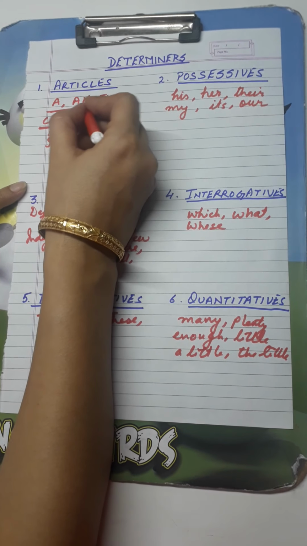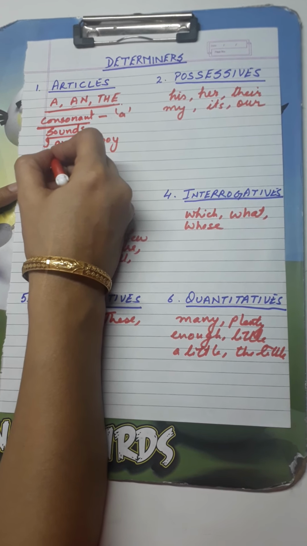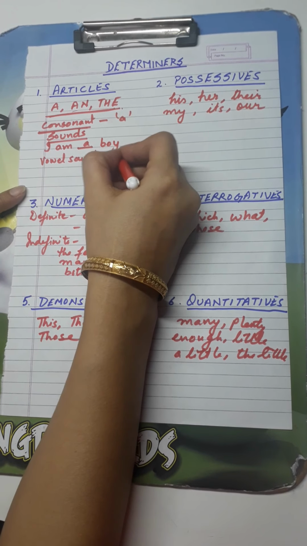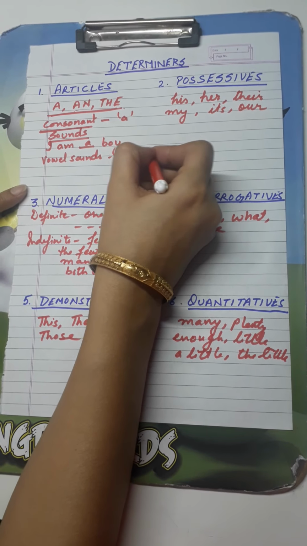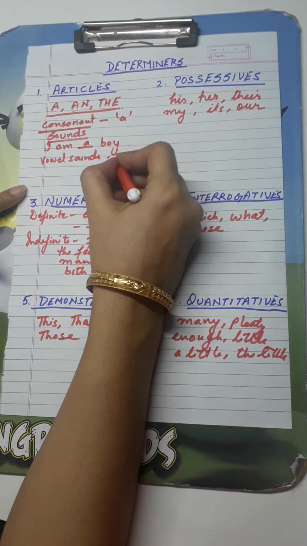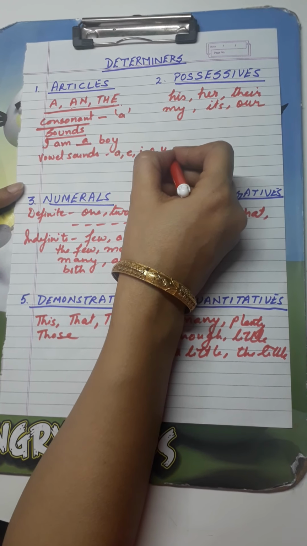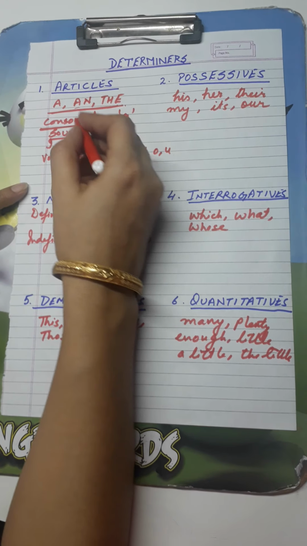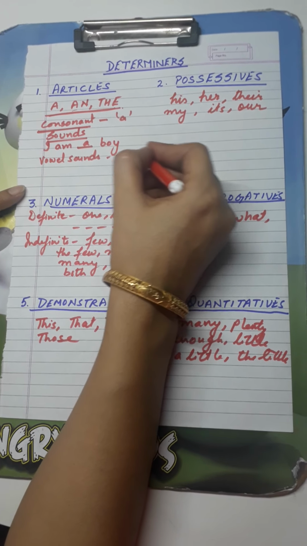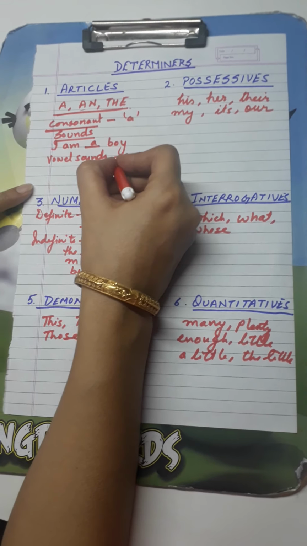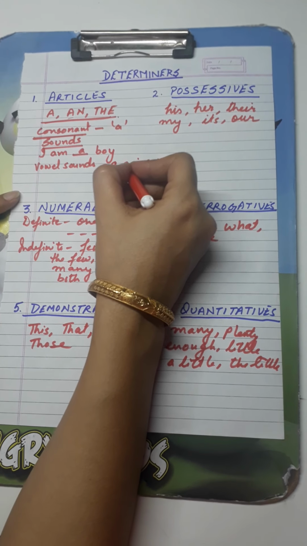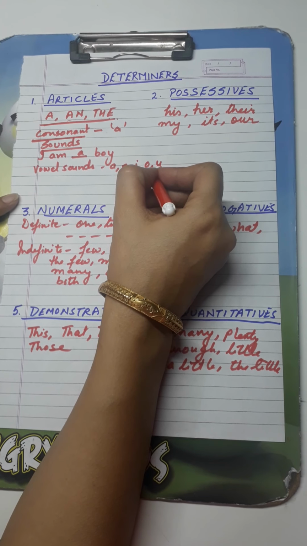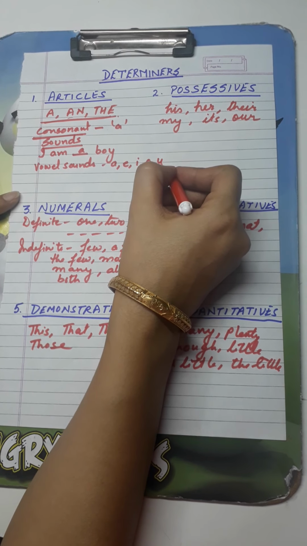And an is used when there are vowel sounds: a, e, i, o, u. Now these are vowel letters. Most of you say that in front of vowel letters we put an, but it is not so. We have to consider the sound.